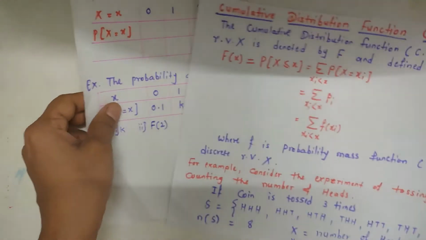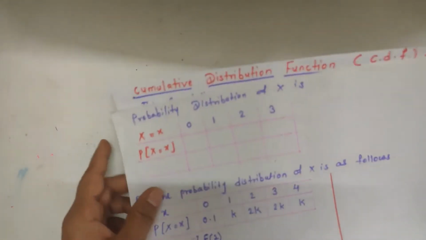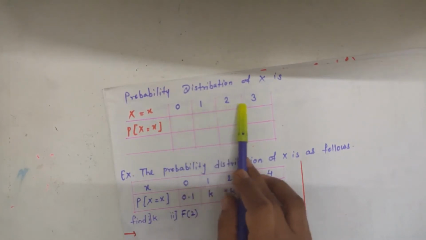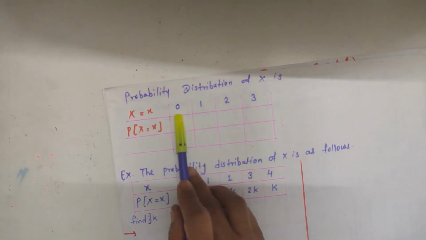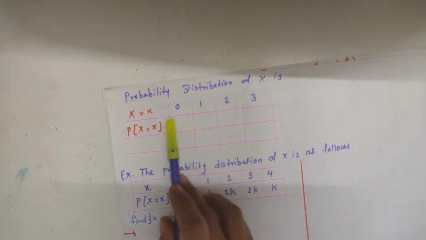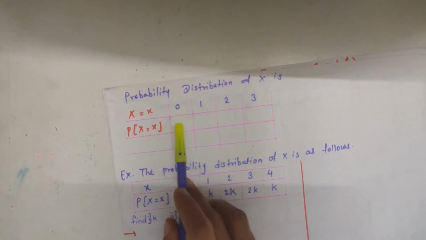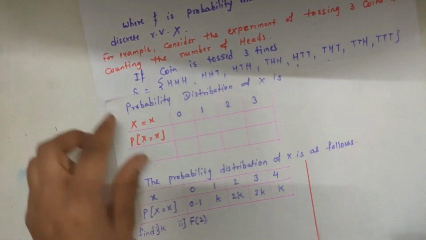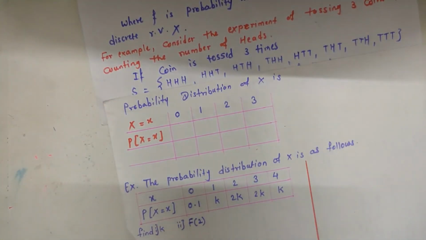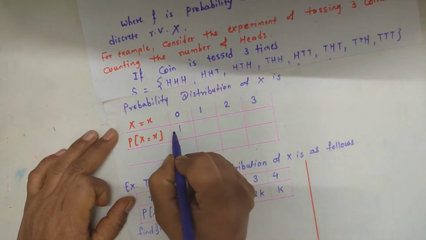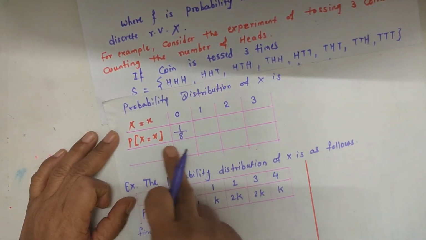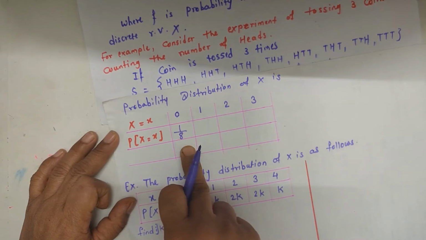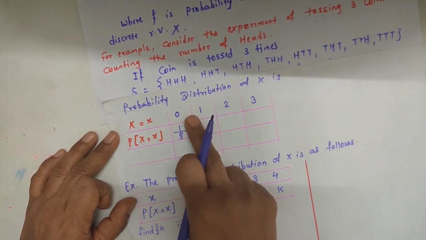Now the probability distribution of random variable X, where the possibilities of X are 0, 1, 2 and 3. For the number of heads x equal to 0, that is no heads, there is only one possibility. So the probability is 1 upon 8, the possibility of 0 heads upon the total number of sample points. So 1 upon 8 is the probability of x equal to 0.